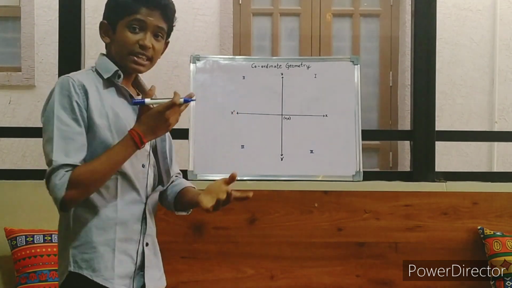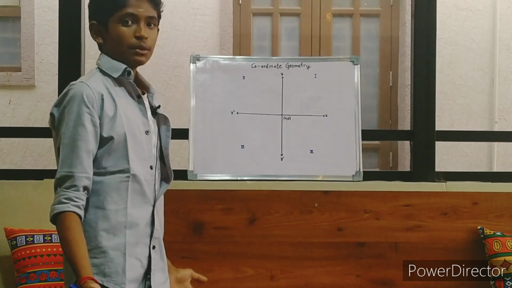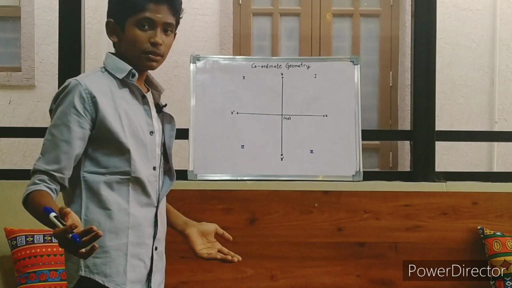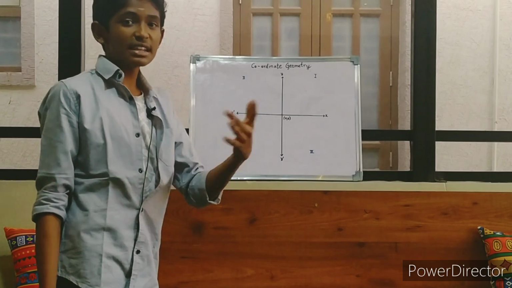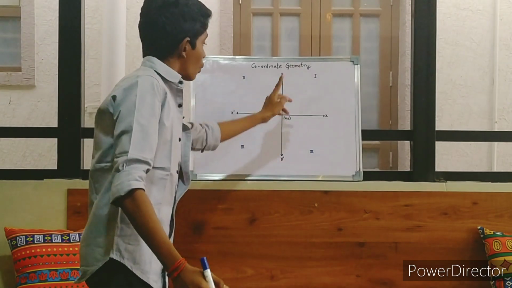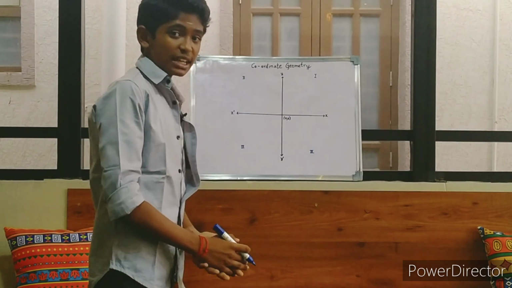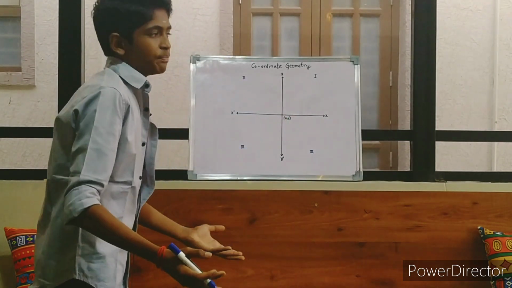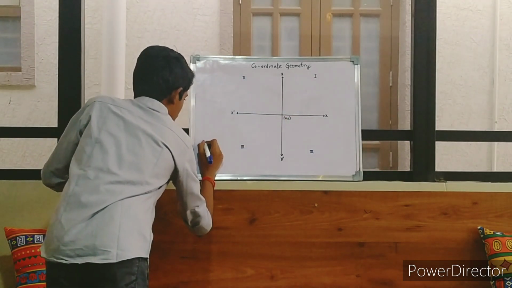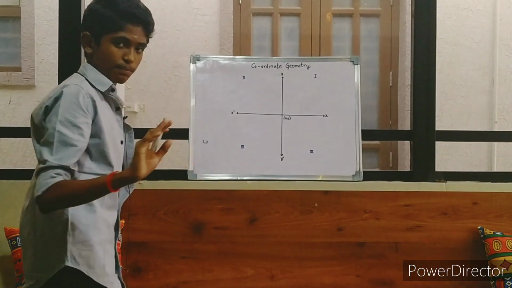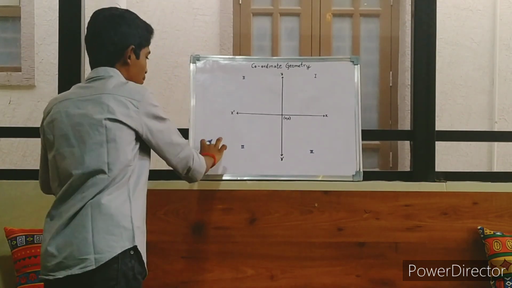And we define the location of points with the coordinates as abscissa and ordinate. What is an abscissa? The x coordinate. What is the ordinate? Y coordinate. Let me explain it to you. Let's take the point as 2, 3. Just for illustration. 2, 3.